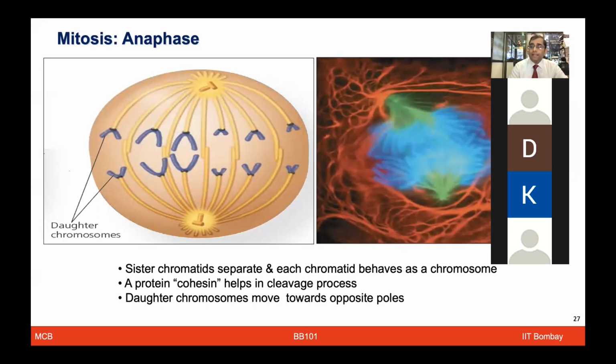So now, cohesins are a group of proteins. Again, to simplify the terminologies, we are not discussing all the cohesin family proteins, but just to alert you, it is not one protein, it is a set of proteins which plays a very important role. And what we are looking at now is that these chromatids are getting separated, and they have started pulling toward different opposite poles, so that the cell can start getting prepared for making the daughter